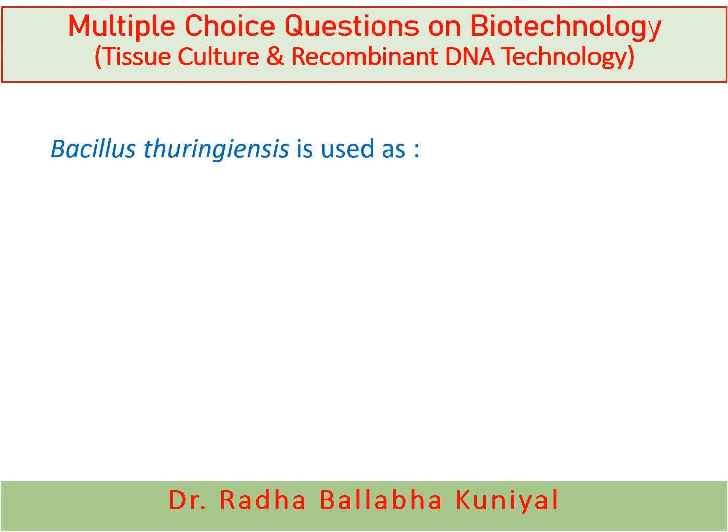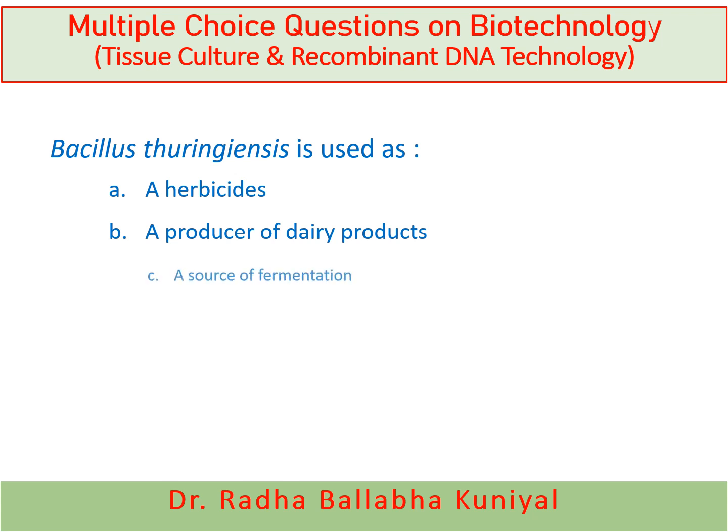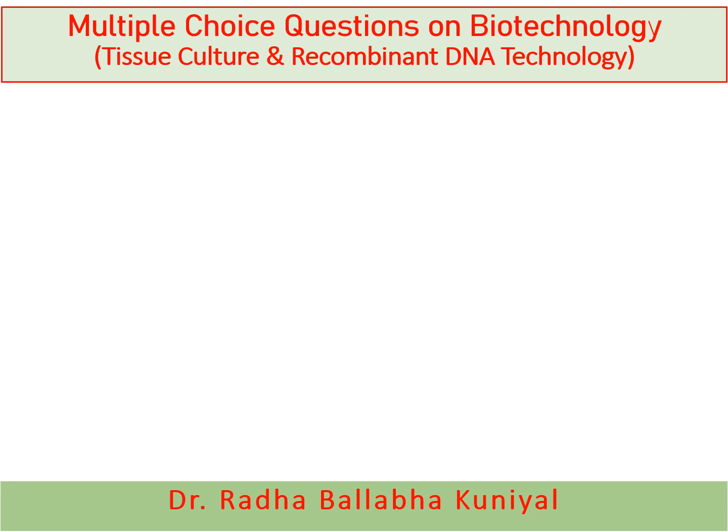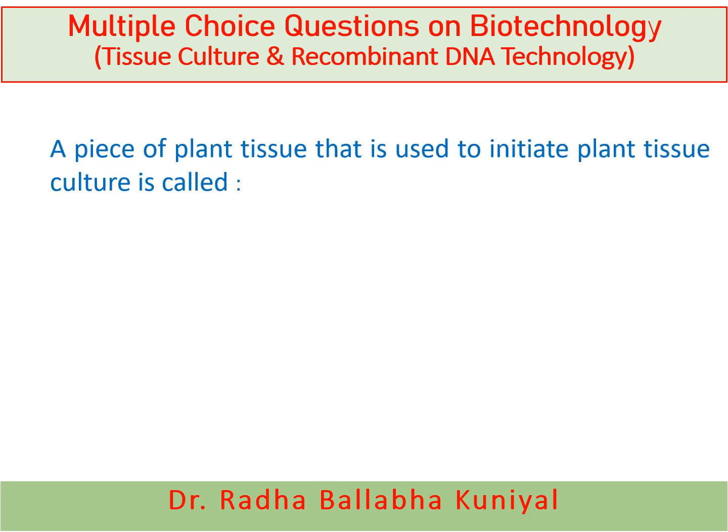Now the next question is, Bacillus thuringiensis is used as a herbicide, a producer of dairy products, a source of fermentation, or an insecticide. And here the correct answer is an insecticide. The next question is, a piece of plant tissue that is used to initiate plant tissue culture is called explant, stolon, clone, or starter. And here the right answer is explant.